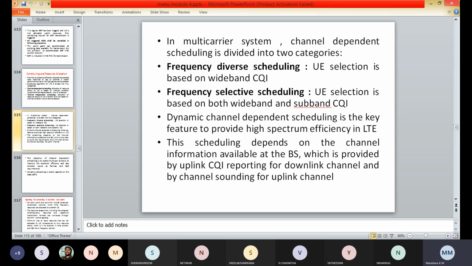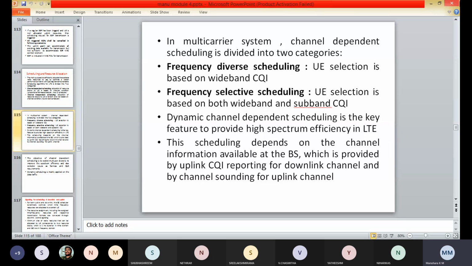Here the allocation of resource blocks to the user equipment is random and not based on the channel condition, for example the round robin scheduler. It should also consider issues such as fairness and the QoS requirements. In addition, the scheduling is tightly integrated with the uplink adaptation and the HARQ process. The scheduling algorithm is not standardized and it is vendor specific.